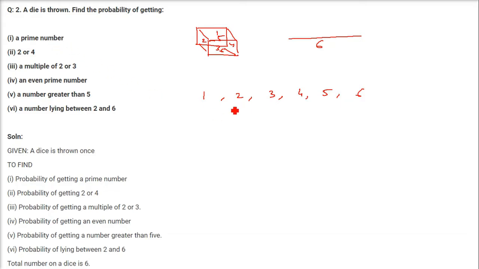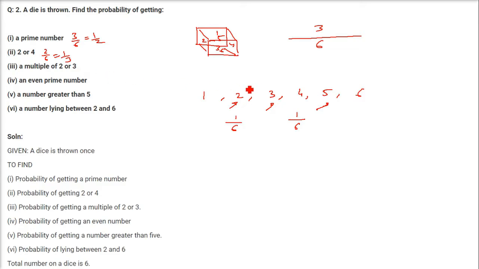A prime number, how many prime numbers are there? 2, 3 and 5. So there are 3 prime numbers. So 3 by 6 is the probability of finding a prime number. 2 or 4. So probability of getting a 2 is 1 and total is 6. Probability of getting 4 is 1 because 1 among 6 and total is 6. So 1 by 6 plus 1 by 6 is 2 by 6. This is going to be 1 by 2. This is going to be 1 by 3.